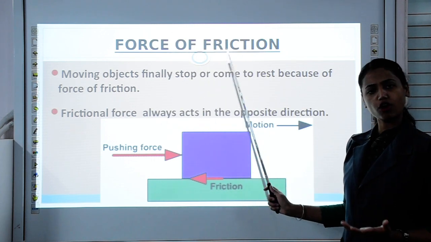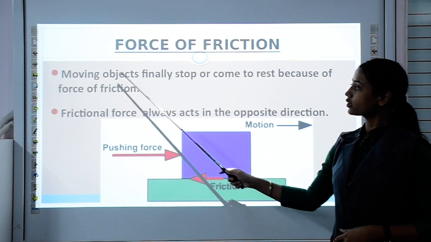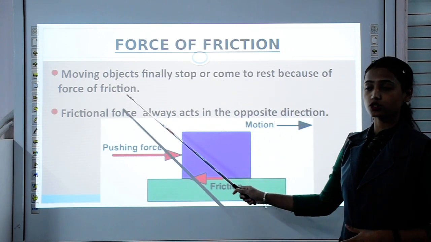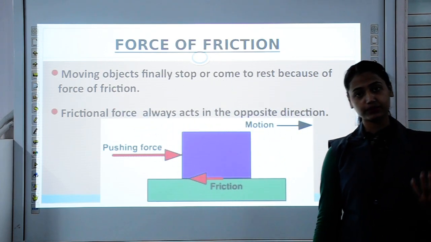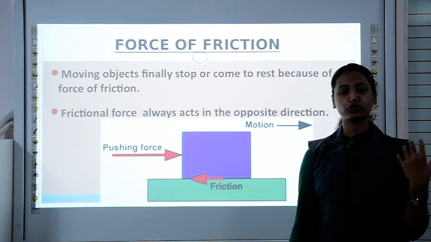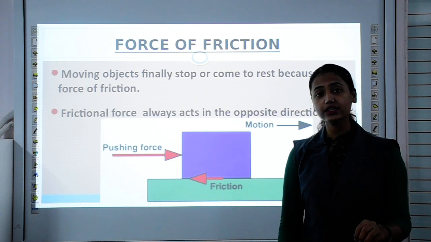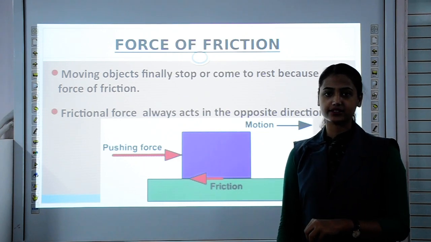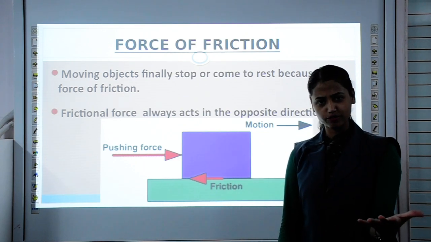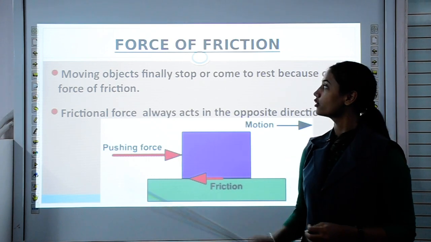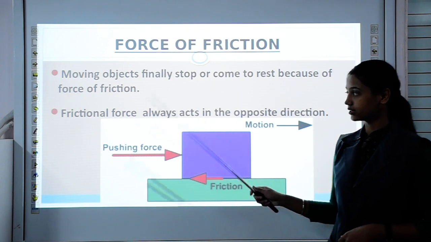Force of friction or frictional force. Moving objects finally stop or come to rest because of force of friction. You can perform this activity: just roll a ball on the ground, and it will stop after a few seconds, after covering some distance. Why is it stopping? Because of force of friction.